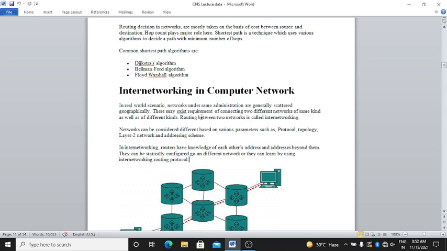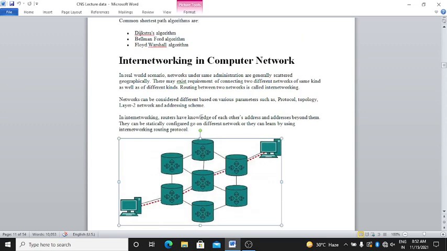Here is the internetworking in computer networks. In real world scenarios, networks under the same administration are generally scattered geographically. There may be a requirement of connecting two different networks of the same kind as well as of different kinds. Routing between two networks is called internetworking. Networks can be considered different in various parameters such as protocol, topology, layer 2 network and addressing scheme.